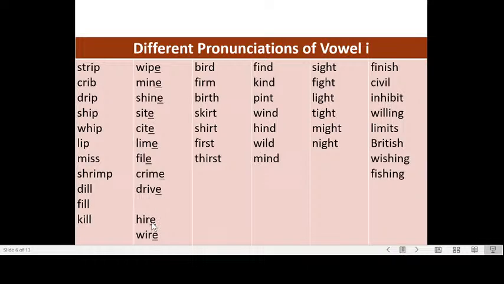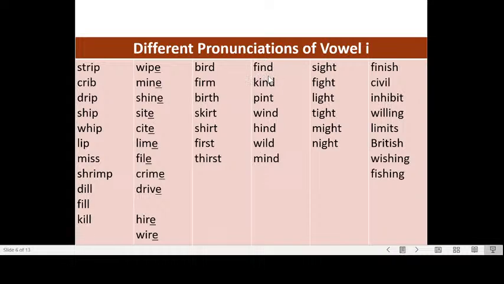And here we have a silent E at the end, but there is an R after the I, so the pronunciation changes a little bit. So this word is higher, and this one is wire. Okay, how about if there is no silent E but the I is followed by an R? The pronunciation also changes a little bit. Bird, firm, birth, skirt, shirt, first, and thirst.